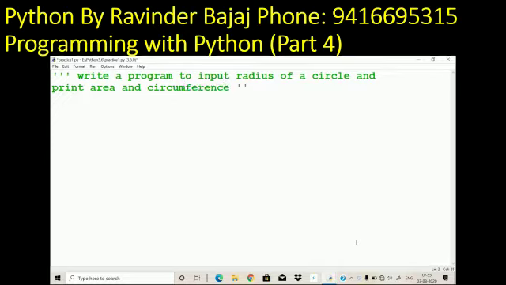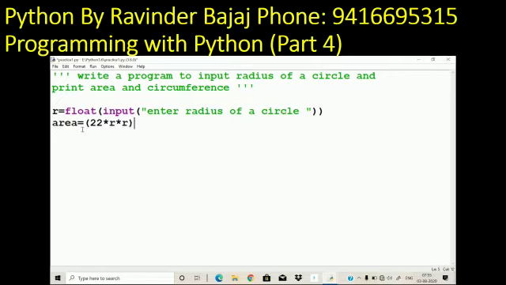So I already told you whatever is written in triple quotes is a comment. So this question is written in comments. The compiler will not read it. It is for the programmer's help only. Here R is for radius, float, input, enter radius. So this float is converting the string into float. Input will give us a string which will be converted into float and it will be assigned in R. R is a variable.